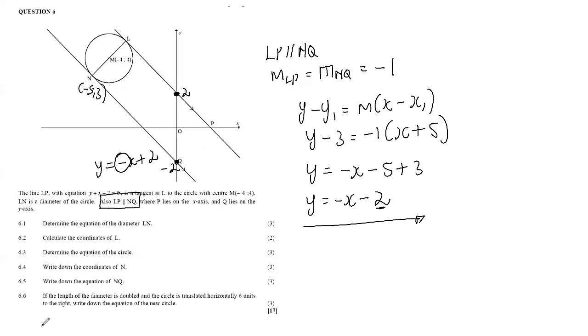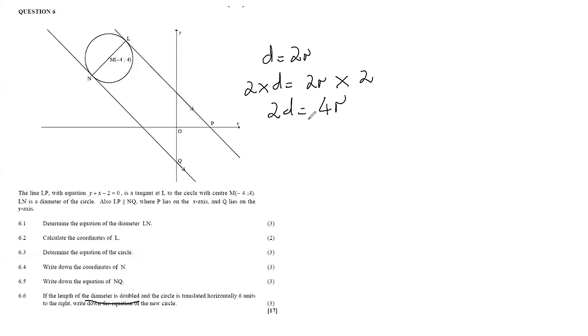So 6.6, now an interesting question there. It says if the length of the diameter is doubled, the what? The length of the diameter is doubled. Now, note that if the length of the diameter is doubled, that means also the radius is doubled. So remember, diameter is 2 multiplied by r. So if you choose to double the radius, that means you are also doubling this part here, right? Whatever you do on the left-hand side, you also do on the right-hand side. So that's 2d will be equals to 4r, right? So you do understand now that if you are doubling this, then you should also double the radius there, right?